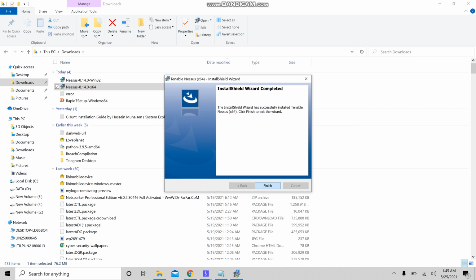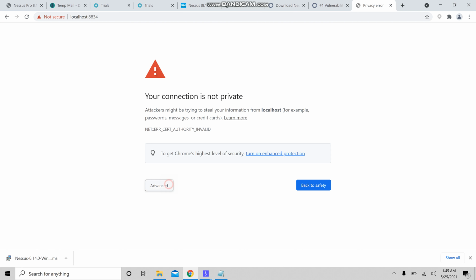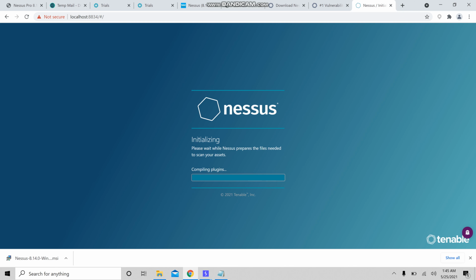Click on finish. Okay, so now the localhost has been used. Okay, connect via SSL, advanced, proceed.